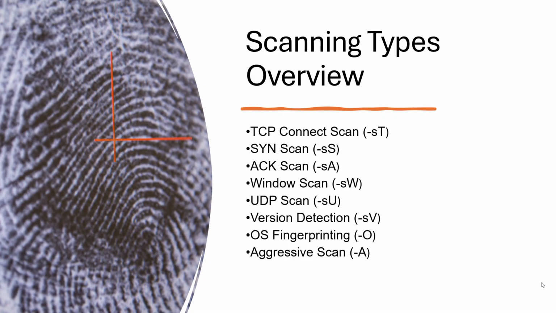Nmap supports a wide range of scanning techniques, and each one exists for specific reasons. Some scans focus on simply answering the question, is a port open or closed? Others help us understand firewall behavior, operating system characteristics, or application versions. As security professionals, our goal is not to run every scan possible. It's to select the right scan for the right scenario based on scope, authorization, and risk tolerance. We'll start with the most basic TCP scans and gradually move toward more advanced enumeration techniques.